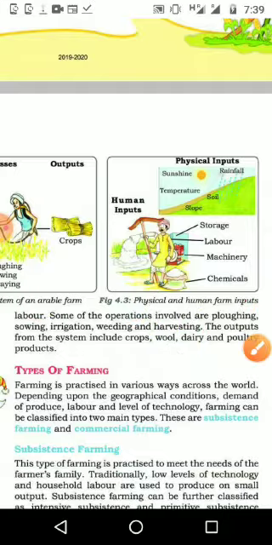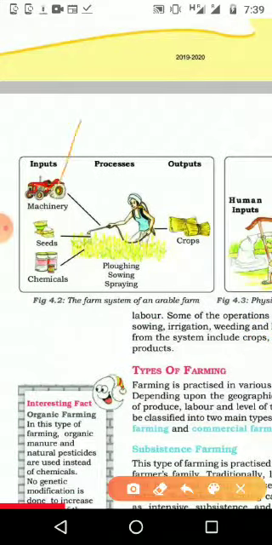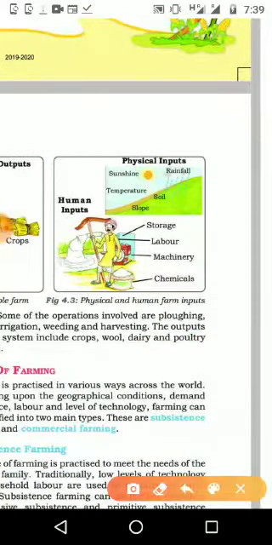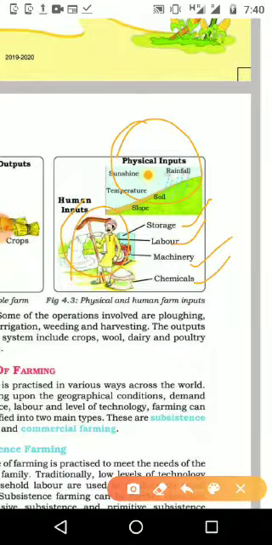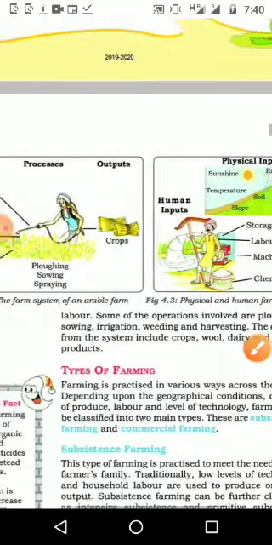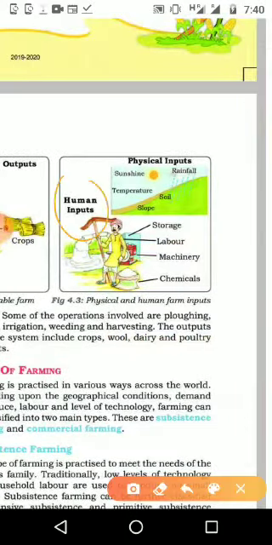And we can see here 2 pictures are given. What are the inputs, what is the process and what are the outputs. And here again, what is the human input we want to give, and what are the physical and natural inputs. Like that we can see both. In the storage we need human input, labor, machinery, chemicals. But for water, temperature, soil and slope we depend on physical input. So we can see different types of inputs. One is the human inputs or human resources. Second one is physical inputs.